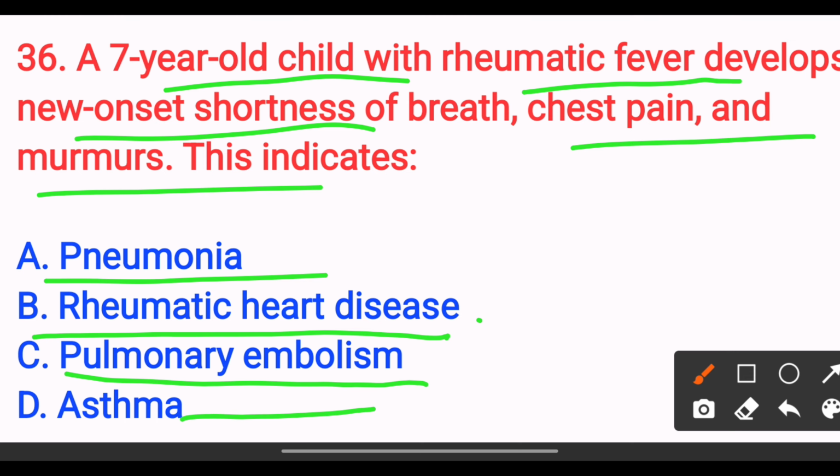The answer is option B, rheumatic heart disease. Rheumatic fever damages heart valves, causing murmurs, a cardiac complication. So the answer is option B. Next,